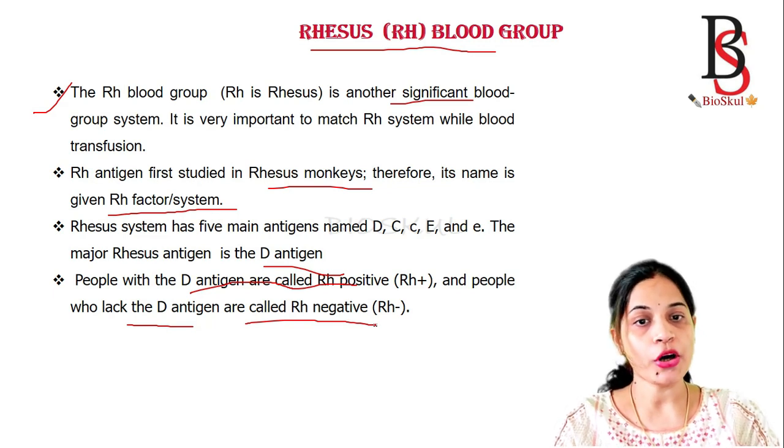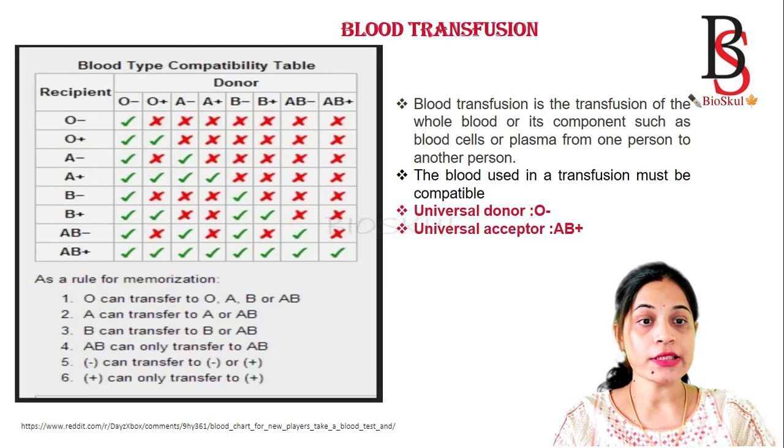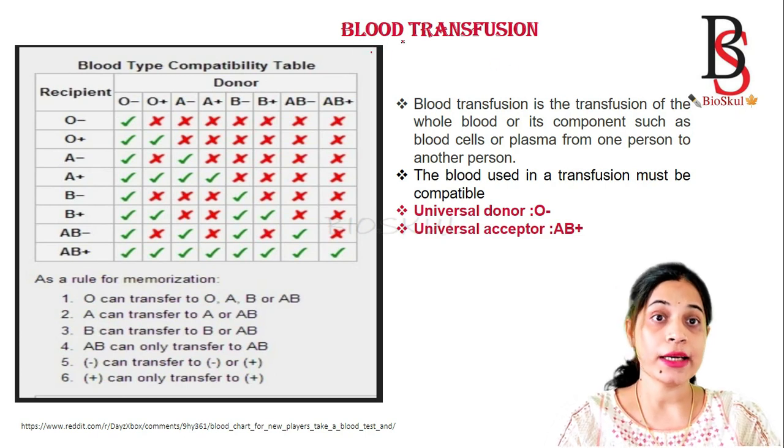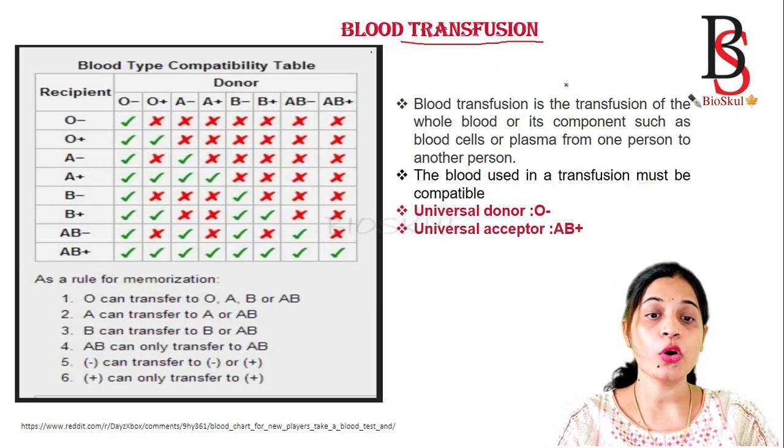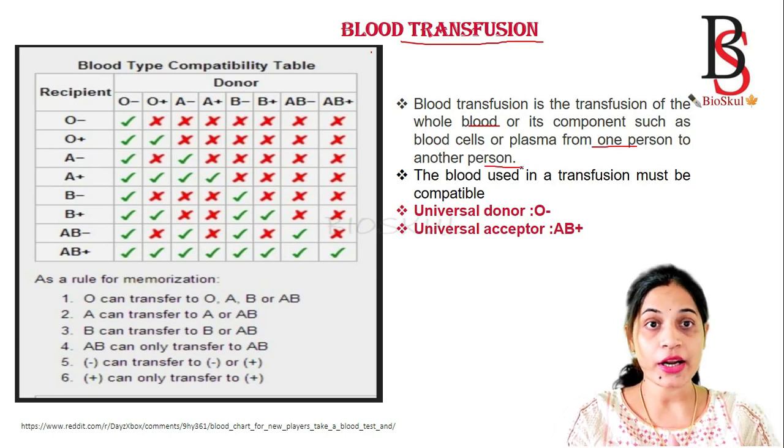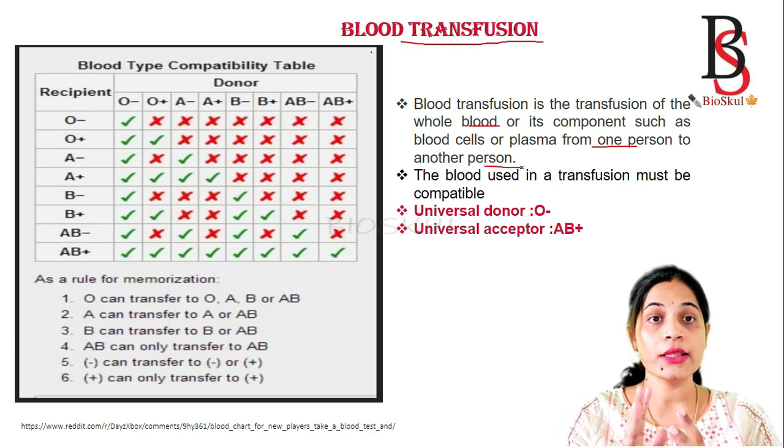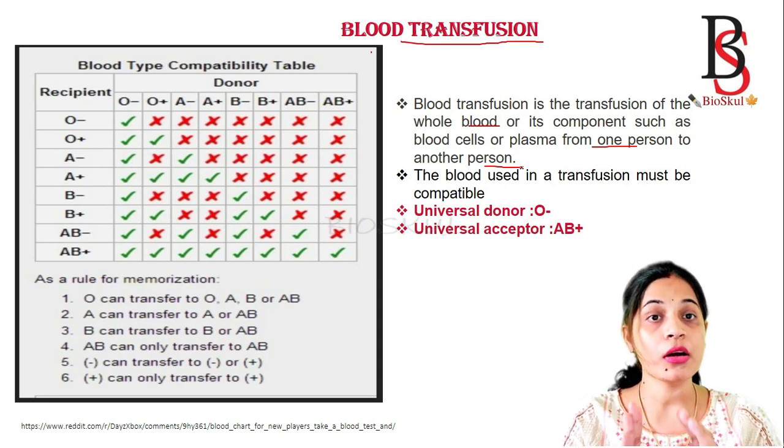Now we'll see blood transfusion. So what is blood transfusion? Blood transfusion is the transfer of whole blood or its components, such as plasma or blood cells, from one person to another person. And during blood transfusion, the blood used must be compatible.